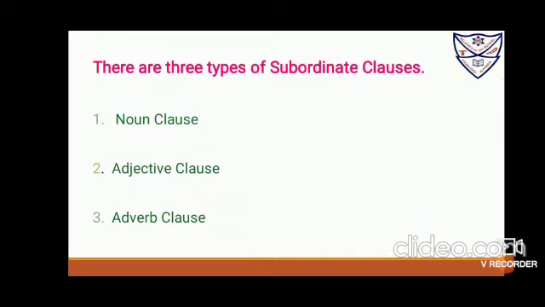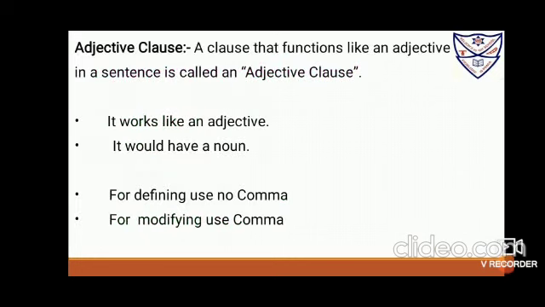Now next, there are three types of subordinate clauses, as I've told you: noun clause, adjective clause, and adverb clause. We'll first begin with the adjective clause. A clause that functions like an adjective in a sentence is called an adjective clause. The definition itself suggests that a clause that performs the action of an adjective, which modifies a noun or pronoun, is called an adjective clause. It would have a noun, because an adjective is a very best friend of a noun. For defining, use no comma, and for modifying, use a comma. For modifying a noun, we have to use a comma, and for defining, we use no comma.